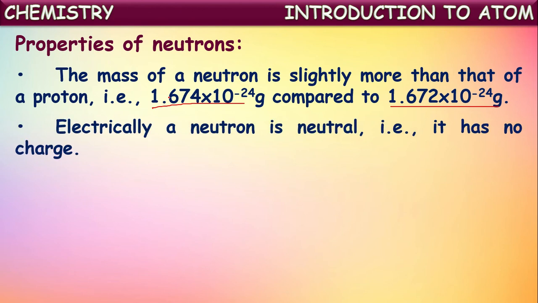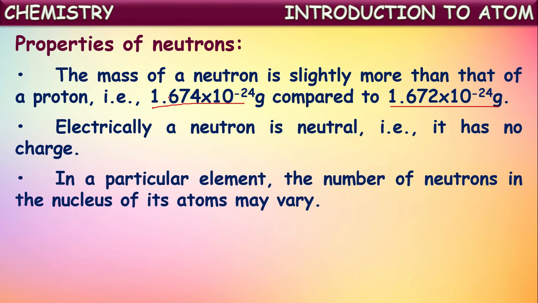Coming to the charge of a neutron, electrically a neutron is a neutral particle. That means it has no charge, only mass. We can even say it is the heaviest fundamental particle. The three particles we have studied till now, electrons, protons and neutrons, together are considered the fundamental particles of atoms. Out of these three, neutrons are the heaviest.